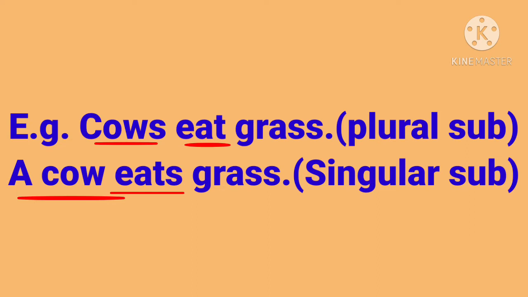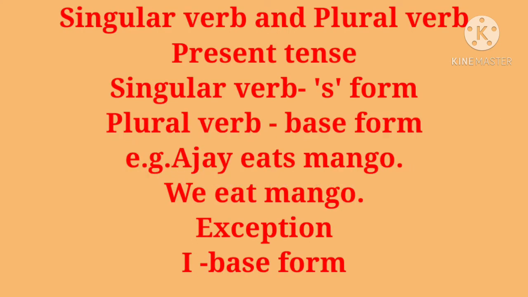Let's understand singular verb and plural verb. In the present tense, there are differences in form between the singular verb and the plural verb. The singular verb is generally the s form of the verb, and the plural verb is the base form of the verb. For example, Ajay eats mango. Here is a singular subject, Ajay. So along with the verb there is an s. Ajay eats mango.